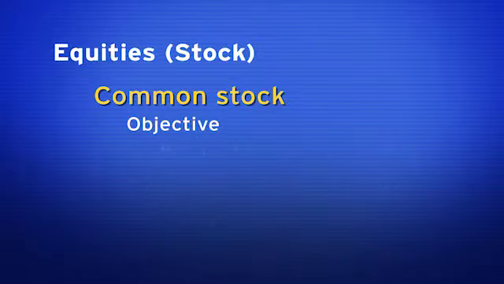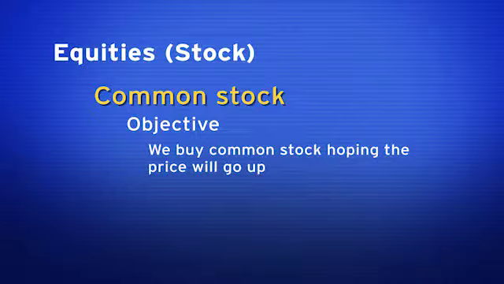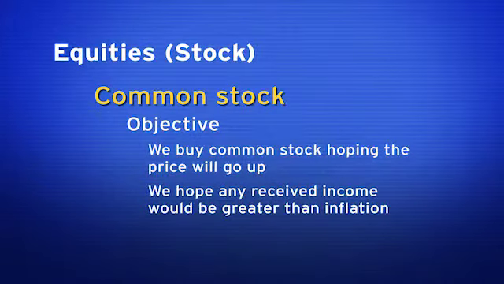We buy common stock hoping that the price of that stock will go up, and the price and any income we receive will at least give us a return greater than inflation.